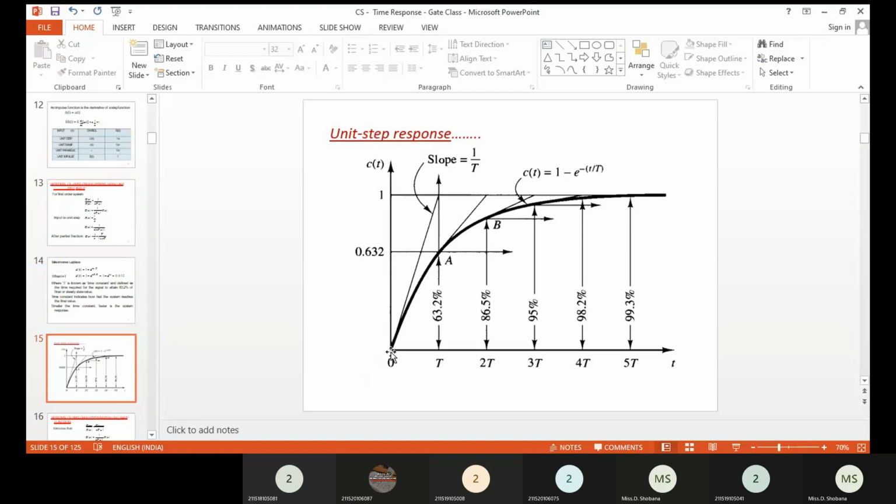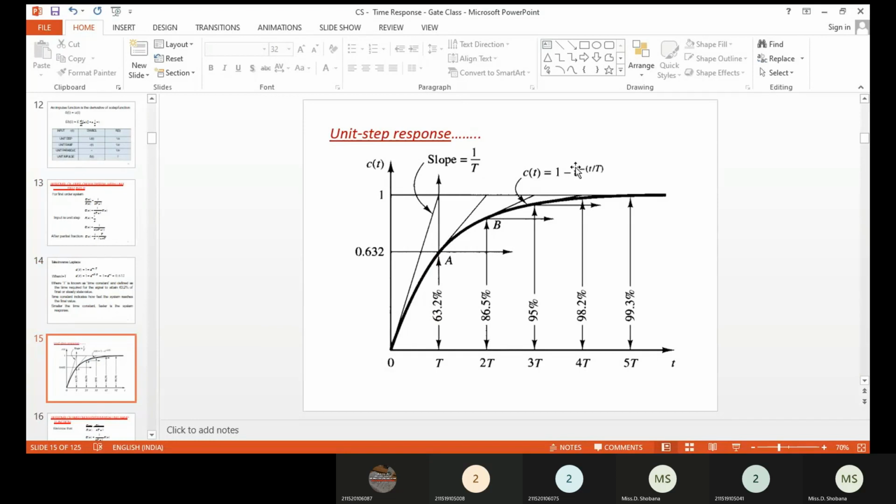So that's why you got that initial value. So when t is equal to 0, C of t becomes 0. Then you slowly increase the t value. So t is increasing by 1. Then you will be getting a maximum value like this. Similarly 2T, 3T, 4T, like that. When t tends to infinity, the exponential term is nothing but 0.